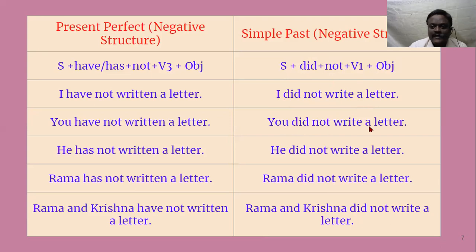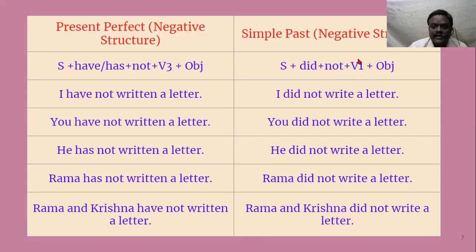You did not write a letter. Positive is you wrote a letter. Remember, here I wrote a letter. Wrote becomes write because the past marker is supplied to the helping verb, I did. So again, there is no need of using the past marker. So we are using V1. In a positive sentence, subject plus V2 plus object. But here did plus not plus V1. This has to be taken care of.